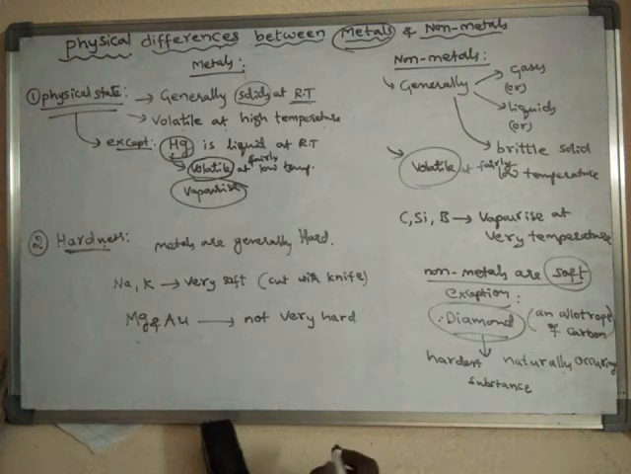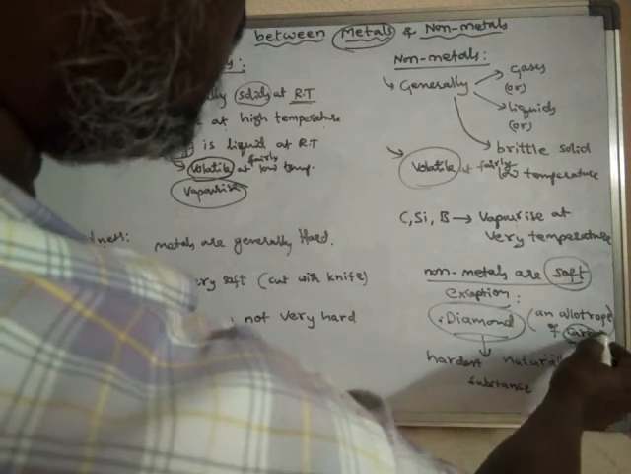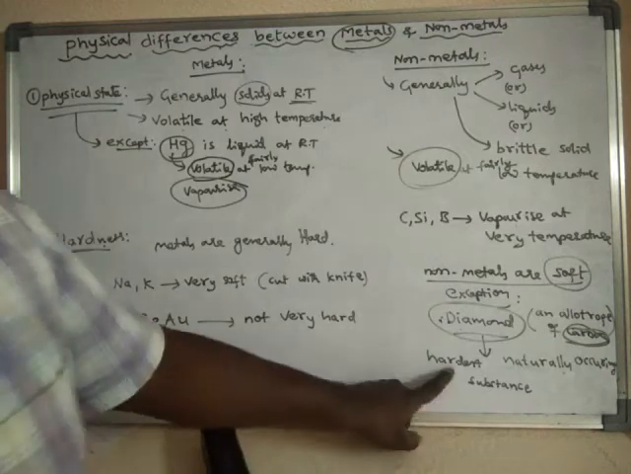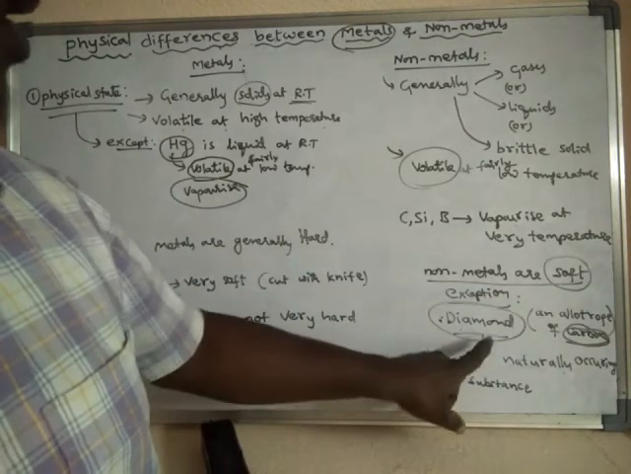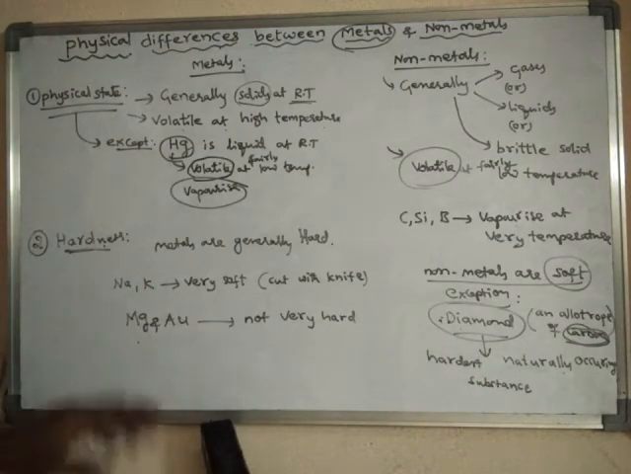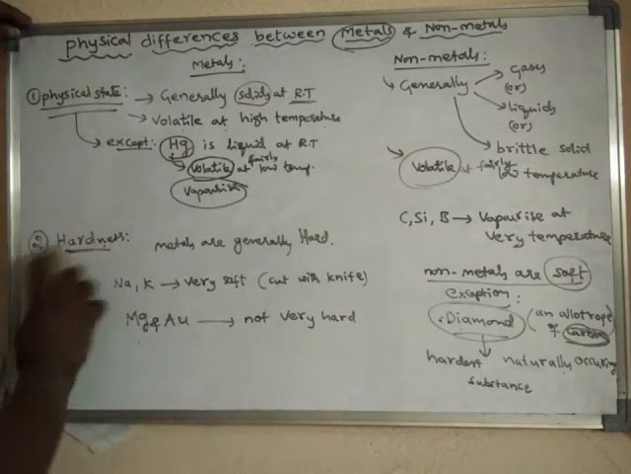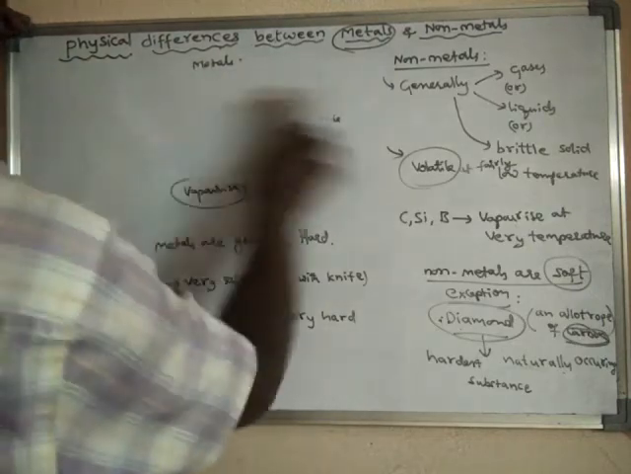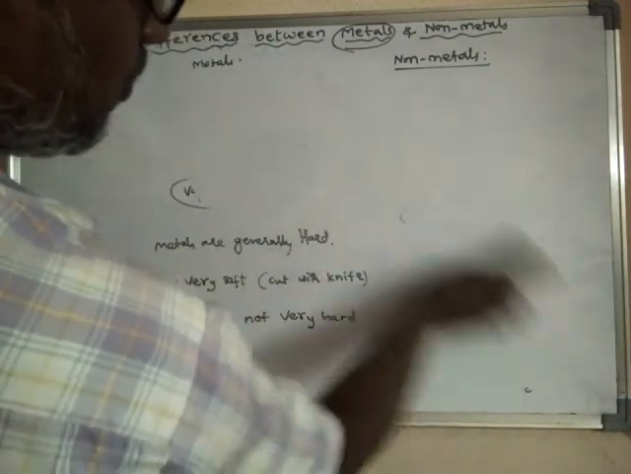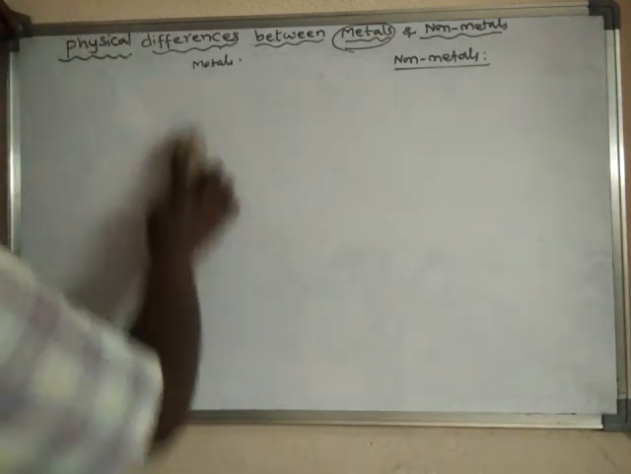This diamond, though it is carbon and a non-metal, in the form of diamond is the hardest material. Generally non-metals are soft, but diamond, though it is a non-metal, is the hardest substance. So hardness is another physical property. Now if you speak about luster: what is luster? Luster means shining property.